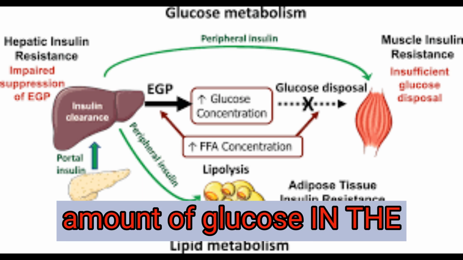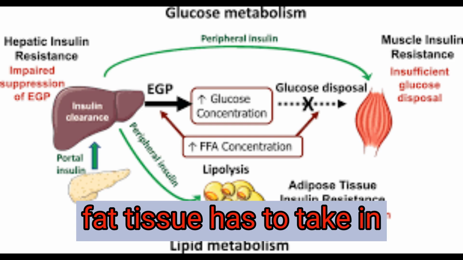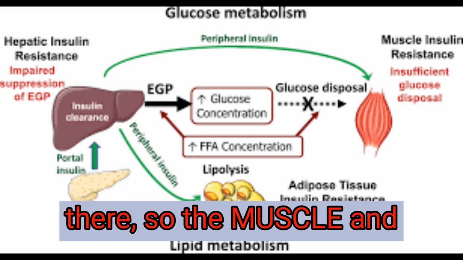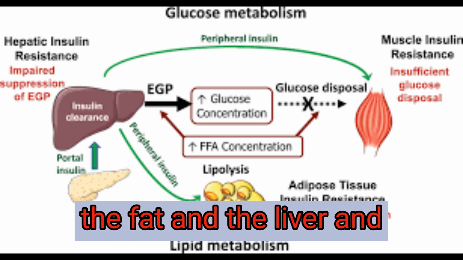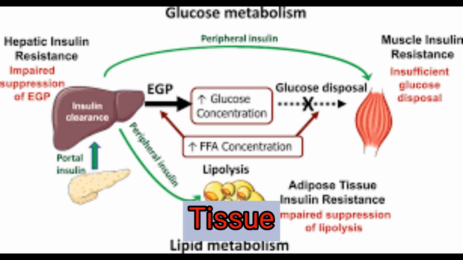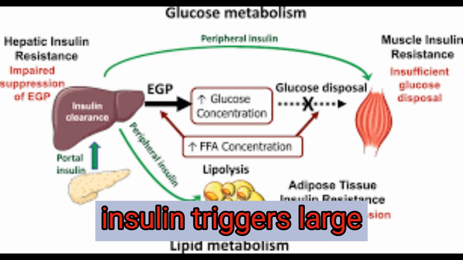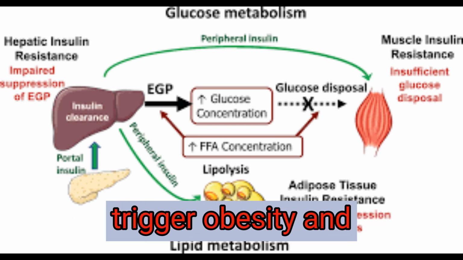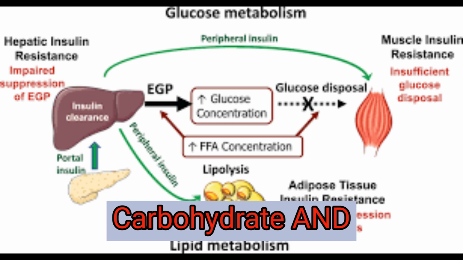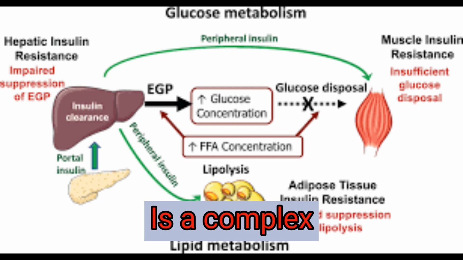Because of the large amount of glucose that is there in the body, the muscle and the adipose fat tissue have to take in all the extra glucose that is getting produced. But the insulin resistance is there, so the muscle and the fat and the liver and the other organs refuse to take the glucose inside the tissue. This produces a large amount of insulin. This large amount of insulin triggers a large amount of triglycerides. Triglycerides trigger obesity, and this is a carbohydrate loop or obesity loop, and they go on increasing abdominal waist circumference.